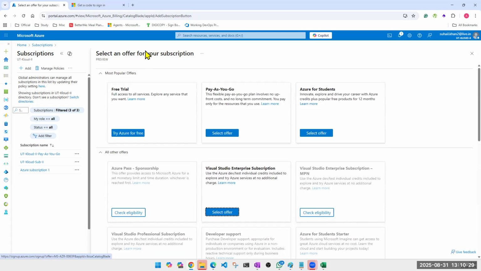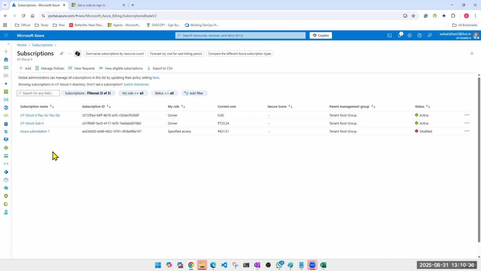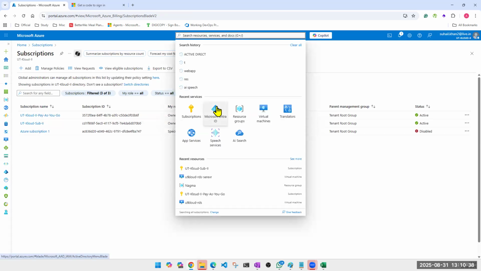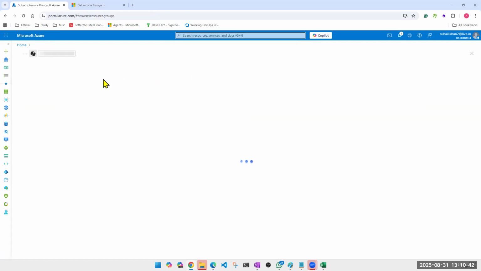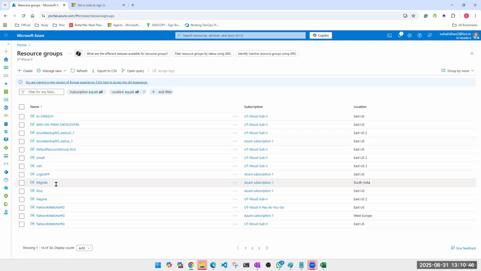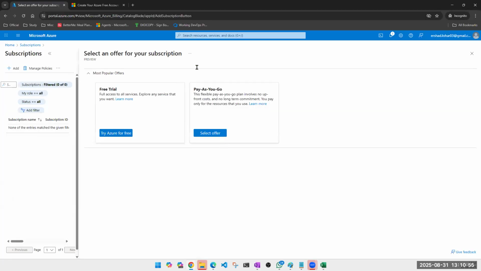By the time you are in the subscription, by the time you are working, this is how you are going to see multiple subscriptions, minimum three at least. Technically one is also enough, but a good environment will always have three. Multiple resource groups, multiple resources, and then you will start working. This is how you will see it, but you should know what is happening in the background. So let's go ahead and check here.